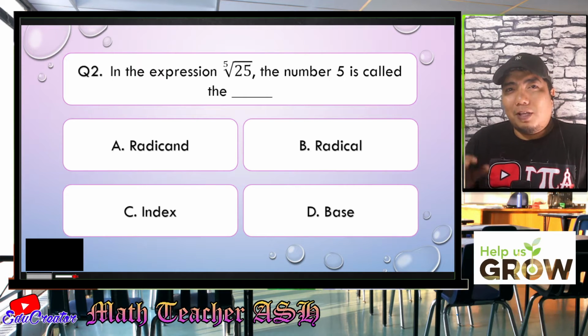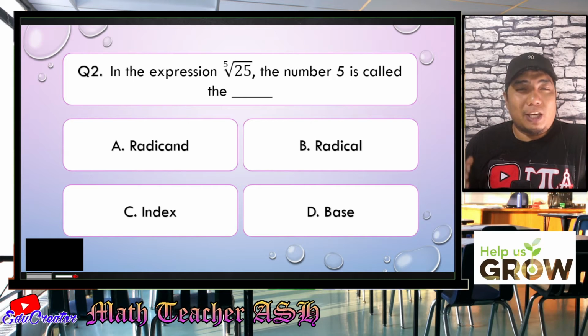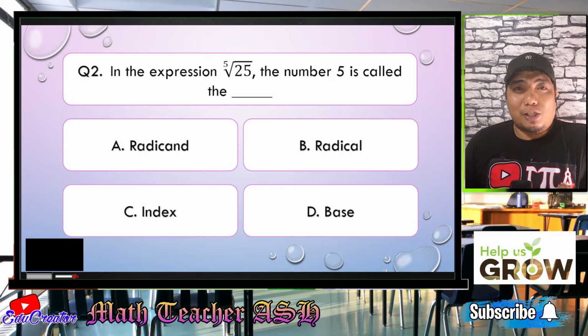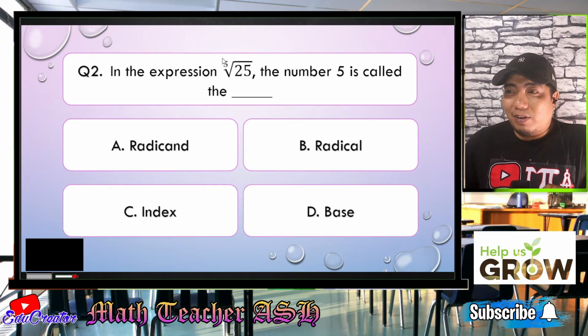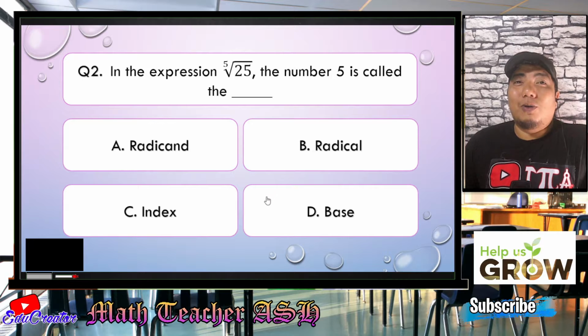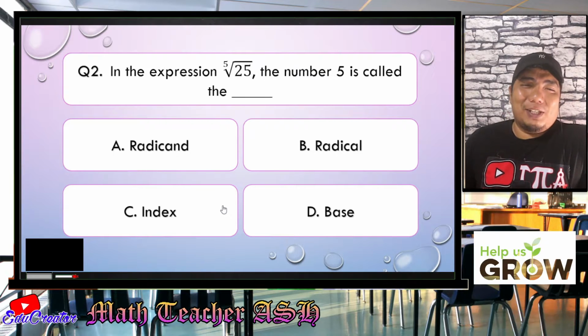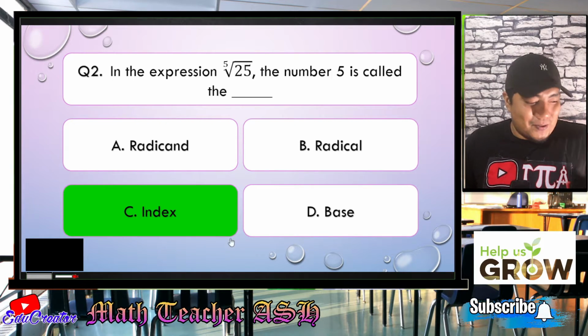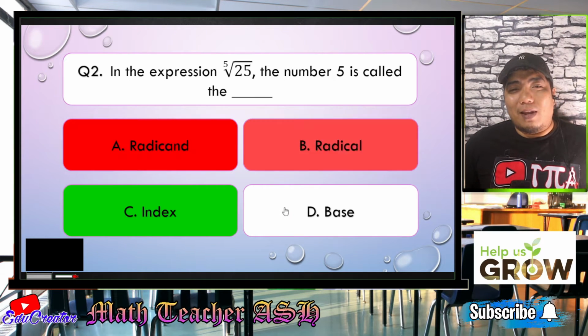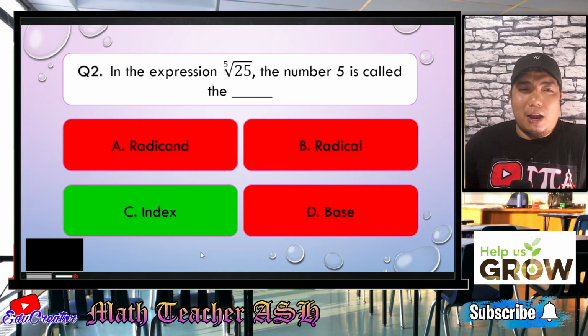Alright, so my dear math learners, in a radical expression, if the number or the expression inside the radical sign is known as radicand, what do you call the number that is actually here? Very good, it's not the base, but it is known as the index. Letter C, my dear math learners. Easy, right? Very easy. So now let us go to question number 3.